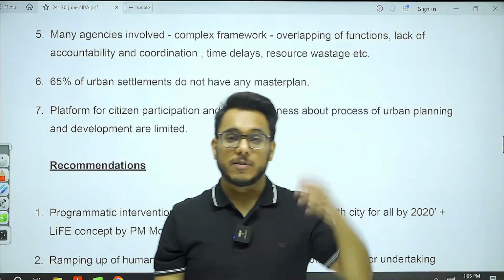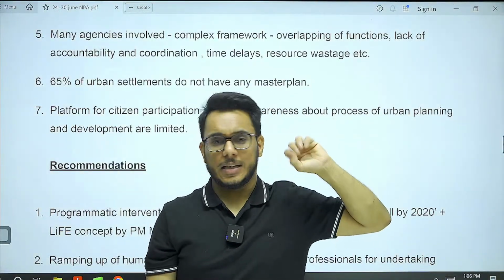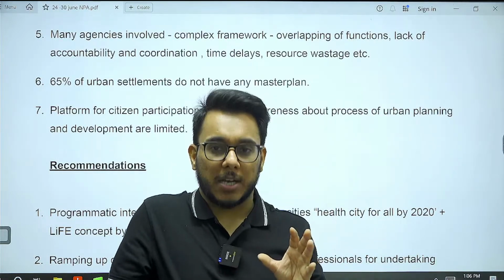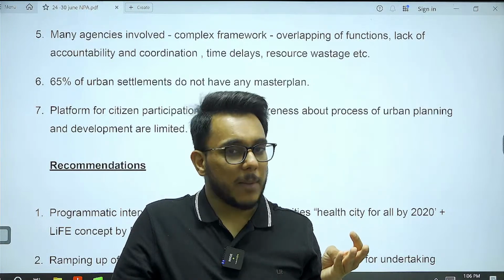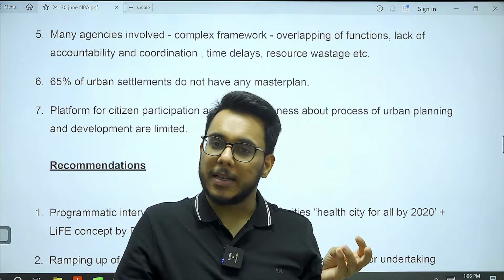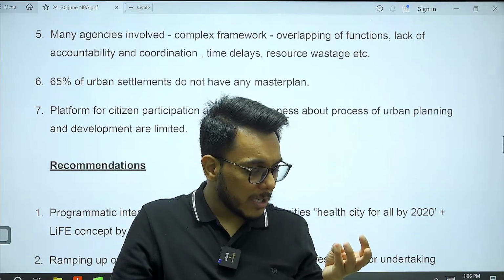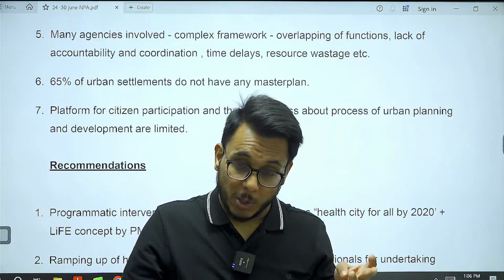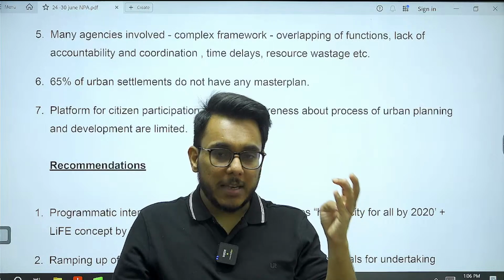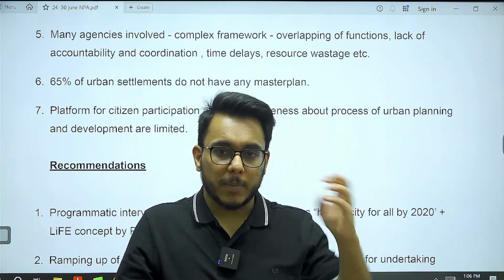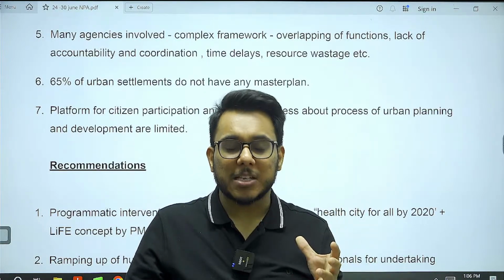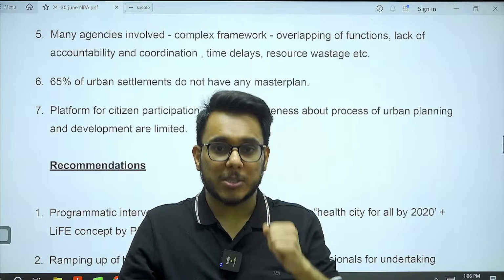Fine. The next problem that we have with respect to urbanization is that we have a lot of agencies involved in a lot of subjects in the urban area. Let me give you an example. Flooding as a subject is seen by the Public Work Department, PWD. It is also seen by the Flood and Irrigation Department. It is seen by the municipalities, municipal corporations. If it is a cantonment board area, army area, then the cantonment board also gets involved. So you see, PWD, Flood and Irrigation Department, municipal corporations, all are involved in only one thing, that is flood management. Because of this overlap, a diffusion of responsibility happens.